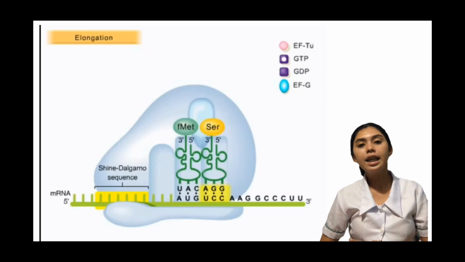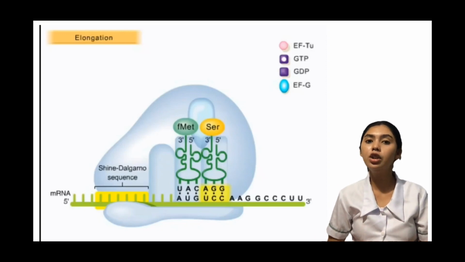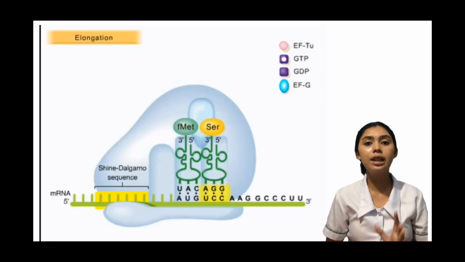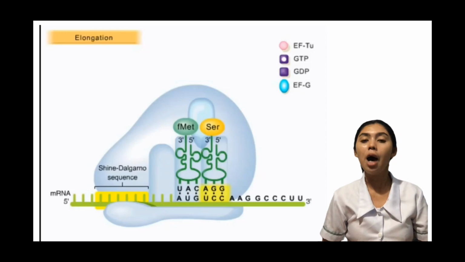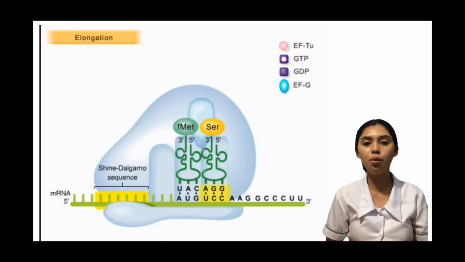So this serine tRNA EF-Tu-GTP complex enters the A site where the tRNA anticodon forms hydrogen bonds with the UCC codon. Upon binding, the GTP is hydrolyzed and EF-Tu is released and recycled.